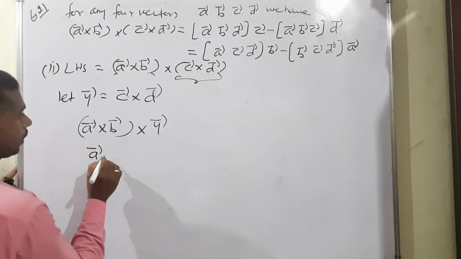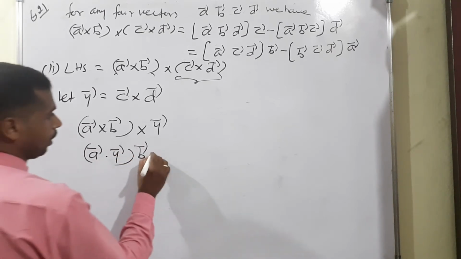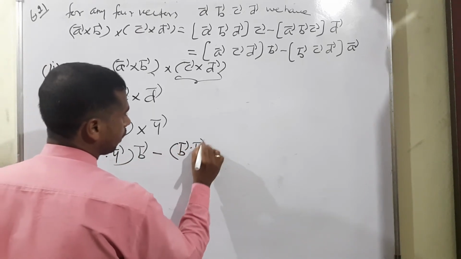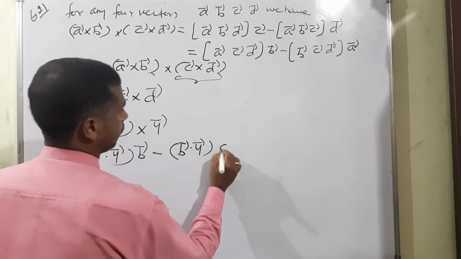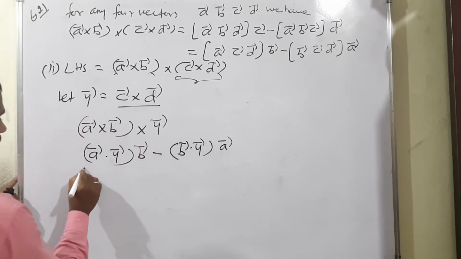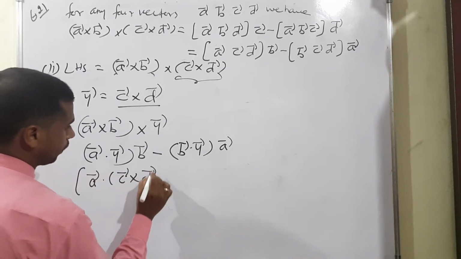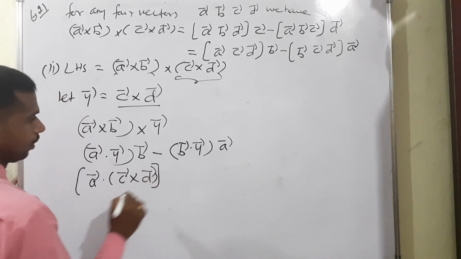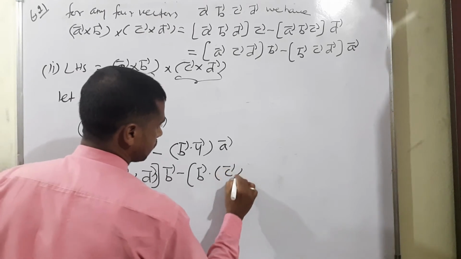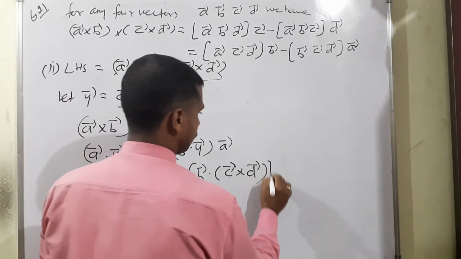What will happen? A vector dot y vector, outside the skip of the vector, that is b vector. Then minus, now we have to skip a vector. Therefore b vector dot y vector outside a vector will come. Now instead of y vector we can apply c vector dot. So a vector dot c vector cross d vector into b vector, then minus again b vector dot c vector cross d vector into a vector.